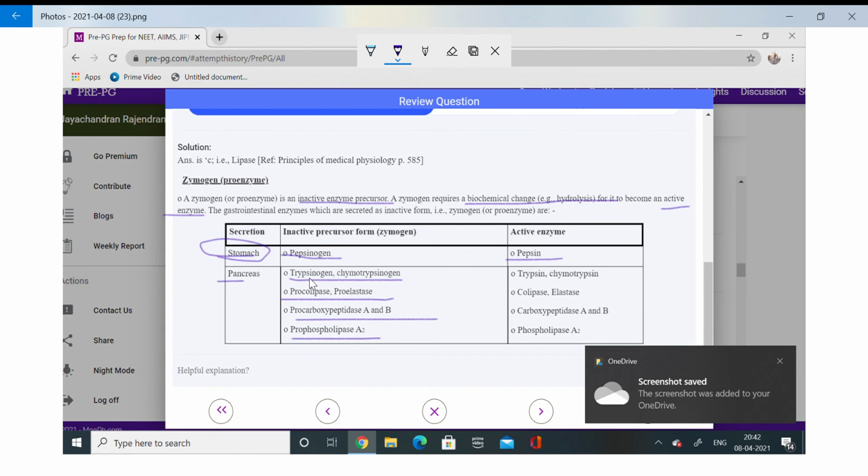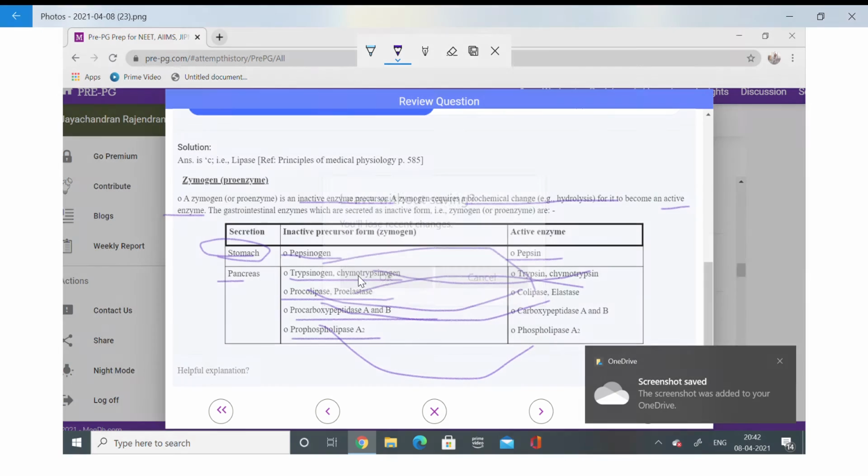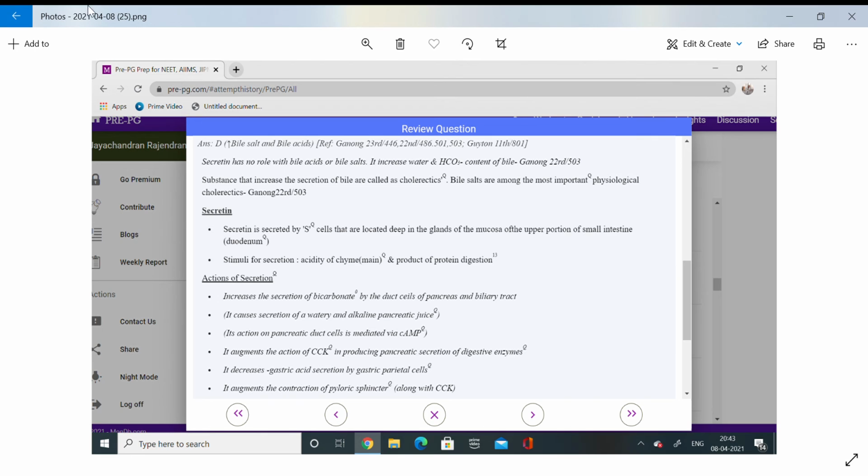So trypsinogen is converted into trypsin, chymotrypsinogen into chymotrypsin, procolipase into colipase, proelastase into elastase, procarboxypeptidase into carboxypeptidase, and prophospholipase into phospholipase. This is important, which is the zymogen or proenzyme form.